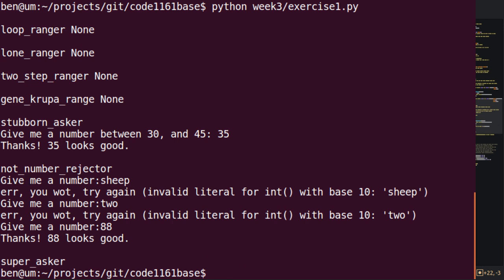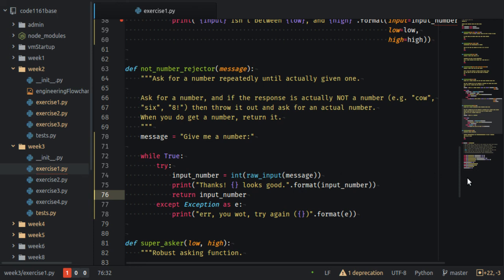So that's how I would do it. And we haven't talked about try catch statements or try except statements in Python, but they are probably the easiest way to solve this problem.